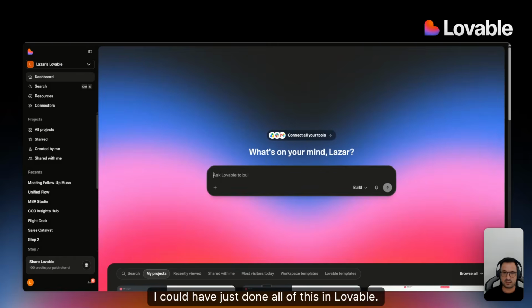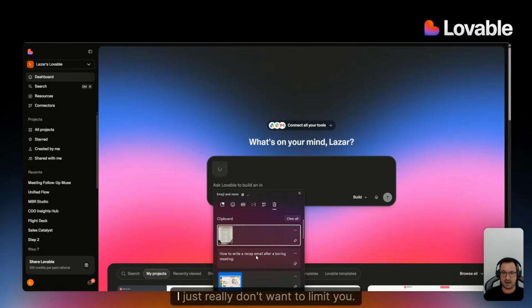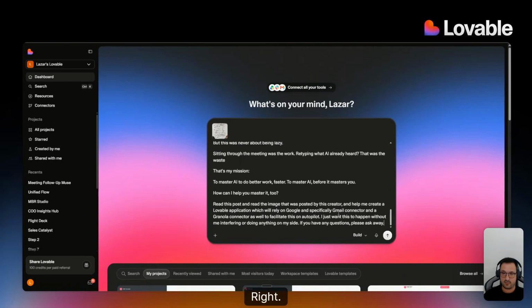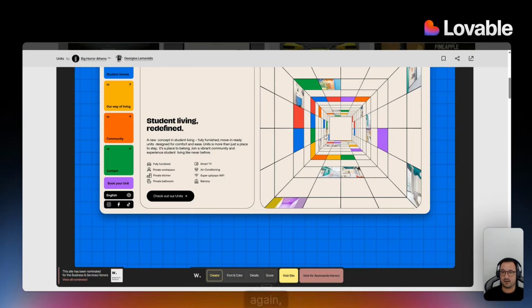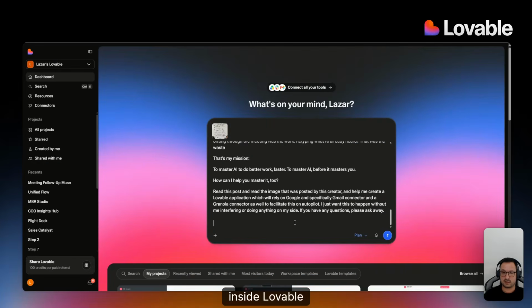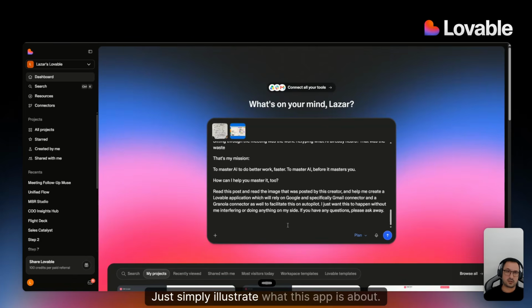I could have just done all of this in Lovable. I just want to give you everything, right? I just really don't want to limit you, right? Upgrade level application. Okay, awesome. And then switch over to plan mode. And then I can even come in and say, again, copy this image and attach inside Lovable and say, image number 1 just simply illustrates what this app is about.